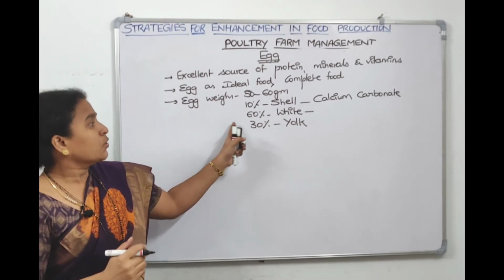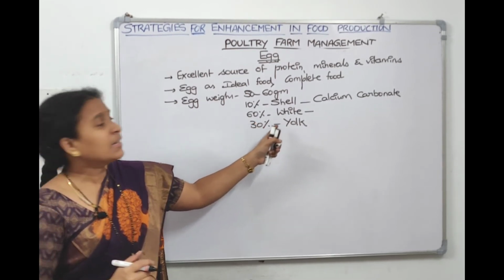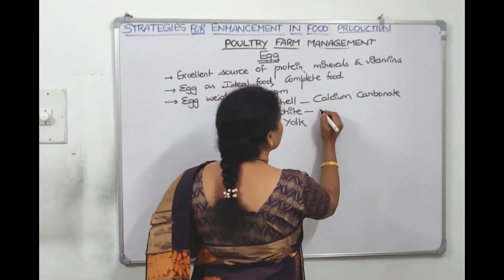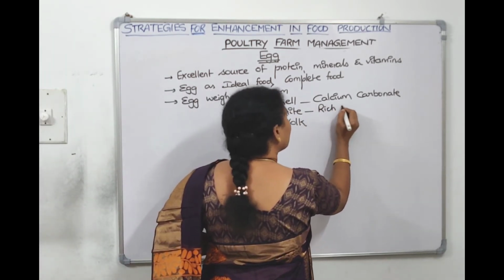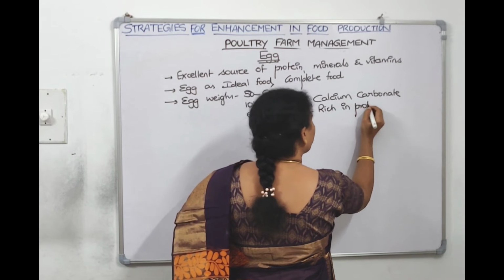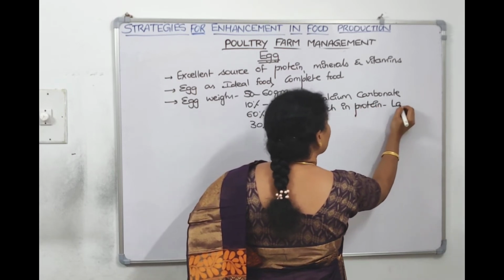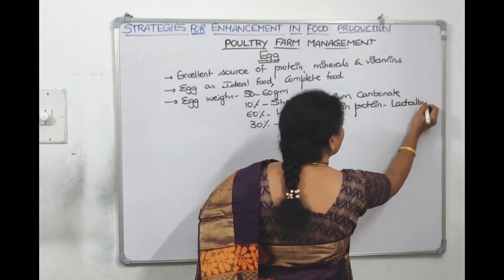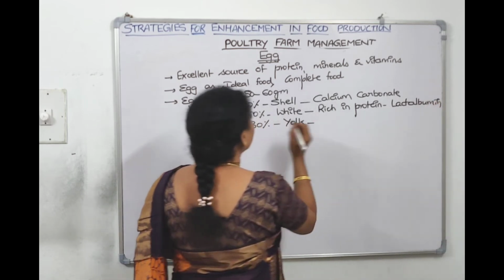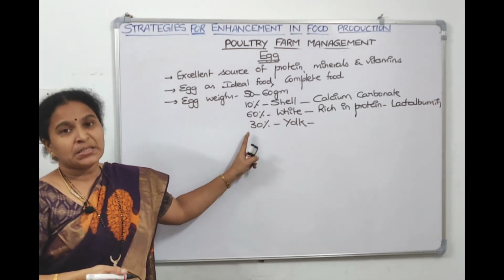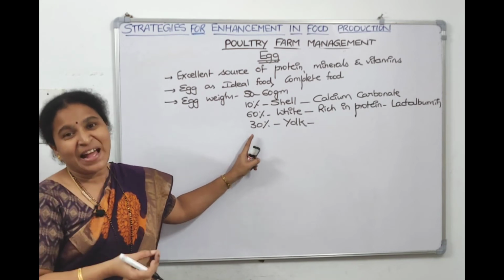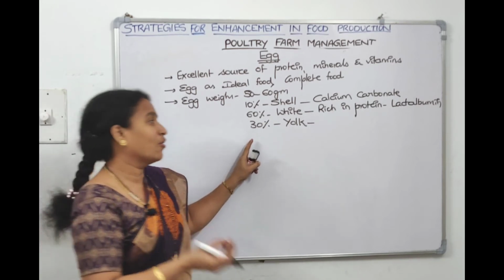Coming to egg white, it is a rich source of protein, right? Egg white weighs 60% and it is rich in protein. The protein which is present in the egg is called lactalbumin. Now coming to the yolk, it weighs 30% and yolk is rich in fat and has cholesterol also.